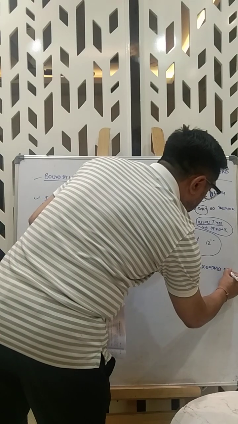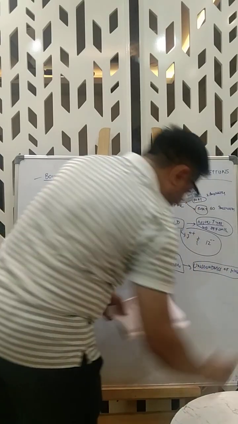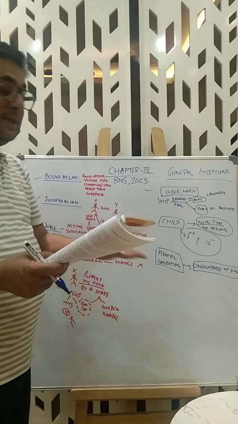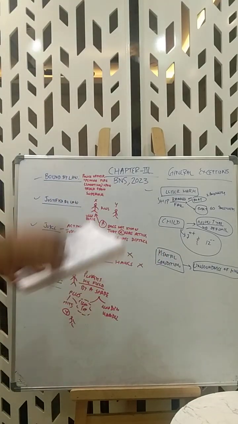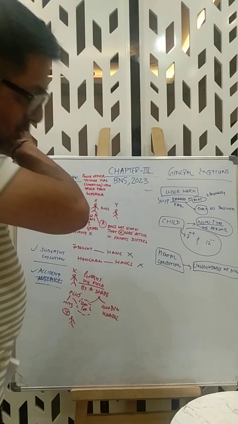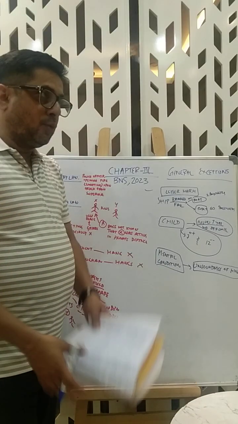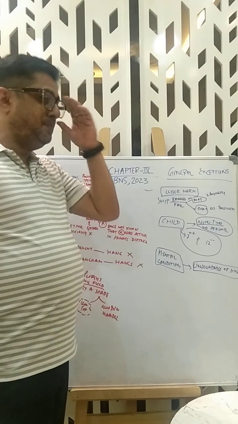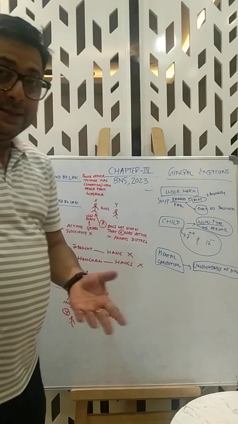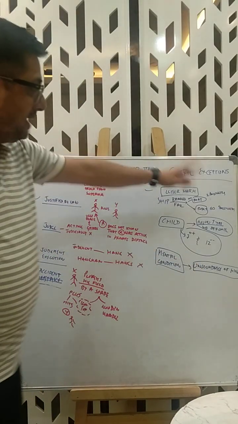unsoundness of mind. It means that if a person is not in a position by reason of unsoundness of mind to know what he is doing, then whatever he does is not an offense. At the time what he is doing is he doesn't know what he is doing because of unsoundness of mind, it is not an offense. Now, in a court of law, it will be very complicated to prove unsoundness of mind. The arguments would be at deep, but now you're not even a student of law, you're only taking the CLAT examination. So understand this thing, unsoundness of mind would be a valid defense. It falls under general exceptions, okay?